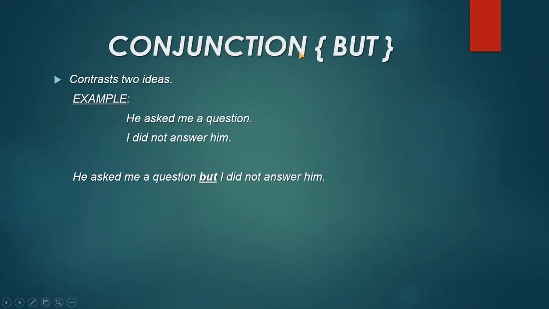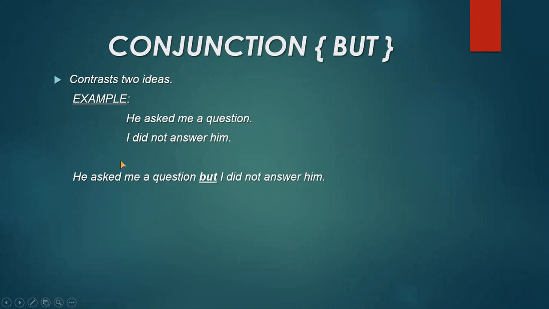Now I come to another conjunction, that is but. It is used to contrast between two ideas. Contrast between two ideas, it means whenever we take sentences, they have two different things or two different meanings, you can say that. Now I have taken two sentences here again. He asked me a question. I did not answer him. It means one statement is giving the positive meaning and the second statement is giving the negative meaning. This is the contrast between two sentences.